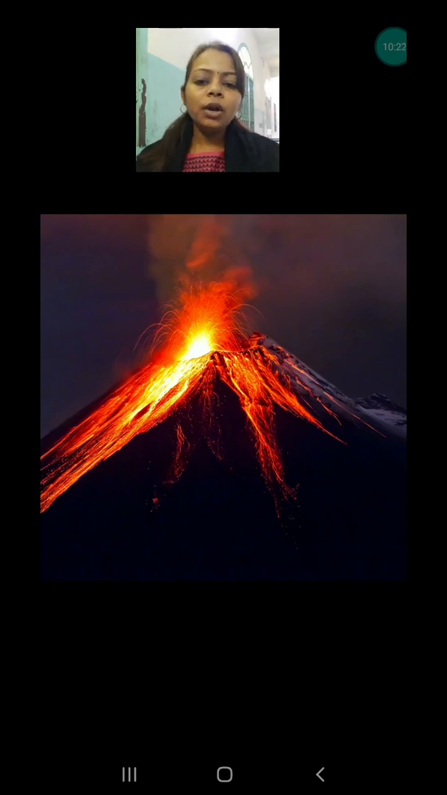Okay, now you all know there are three types of volcano. First is active, second is dormant, and third is extinct volcano. So you have to learn only the name, not the definition or the meaning of this thing. I have already explained, but only learn these three types of volcano.